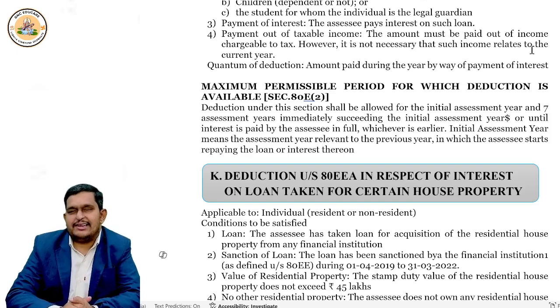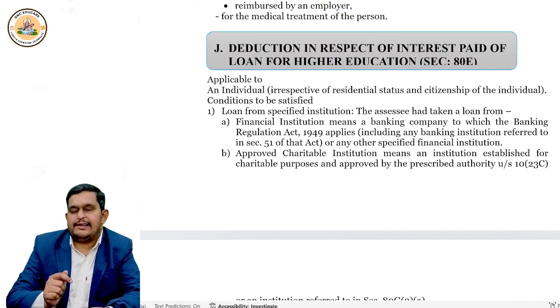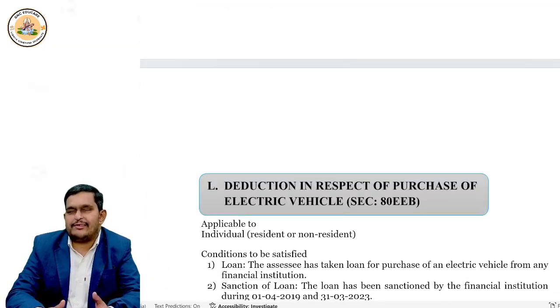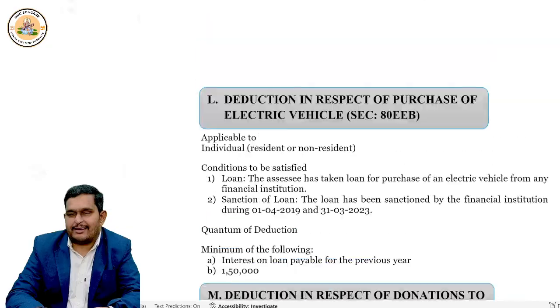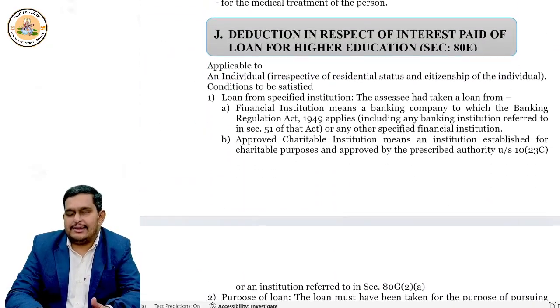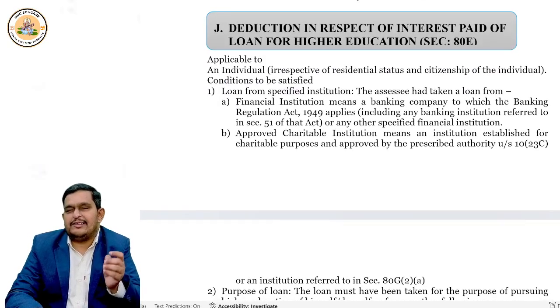Welcome everybody, and in this lecture we'll discuss sections like 80E, 80EEA, 80EEB and 80G. Four sections we'll try to cover in this lecture. Now first section, what does it talk about? 80E. What is 80E? 80E talks about education, E for education.